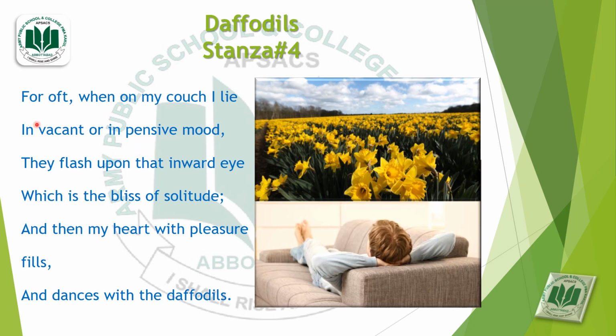So we can see that this is the enjambment of stanza. The idea is continued in the next stanza when he says that those moments were going to be a wealth for me. Here he gives the explanation why those moments were a wealth for him, because often it happens that whenever he is lying on his couch in his leisure time, in his free time, or in a sad mood, they, daffodils, flash upon that inward eye which is the bliss of solitude.